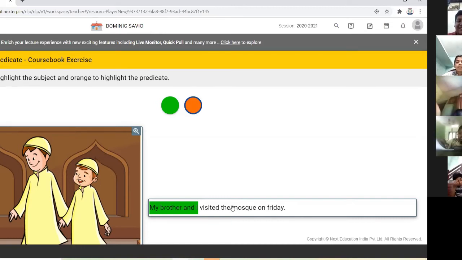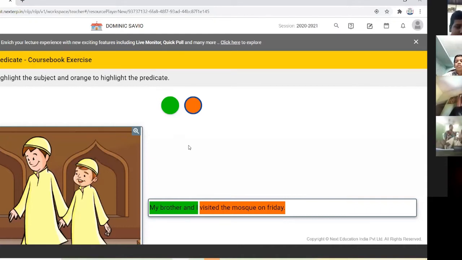Okay. You can write down this sentence. My brother and I visited the mosque on Friday. So the subject we colored with the green color, and now the verb and predicate. Predicate means the verb and object. We will color with the orange. Okay. So this is the subject and predicate, two important parts of a sentence.